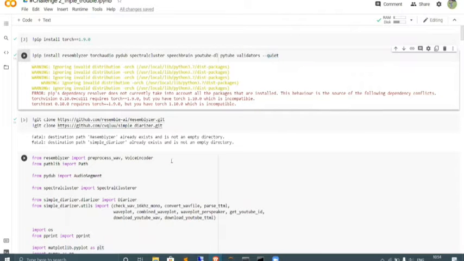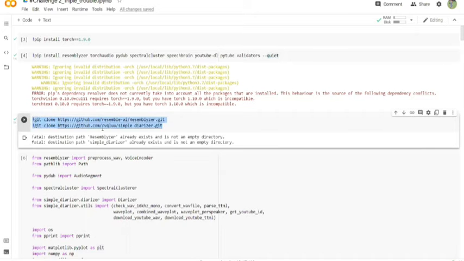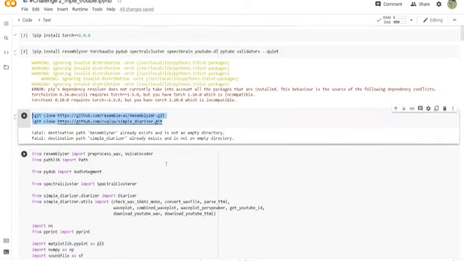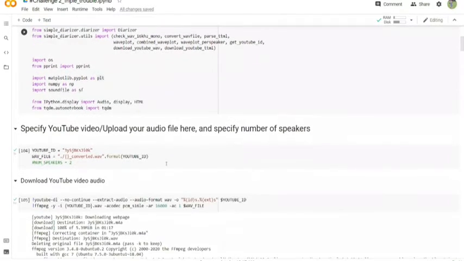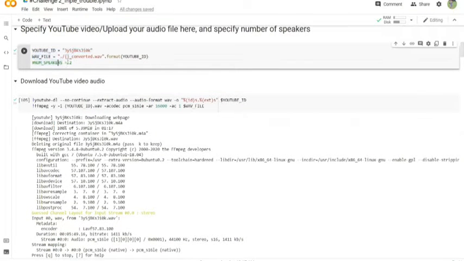Hello, everybody. In the first few cells, we can see that we are importing a few packages which are needed for challenge 2. In the second cell, we can see the GitHub repositories are being cloned for the prerequisite models. Then here, we are importing a YouTube link by using its ID. And then we have to convert the YouTube video to WAV format.